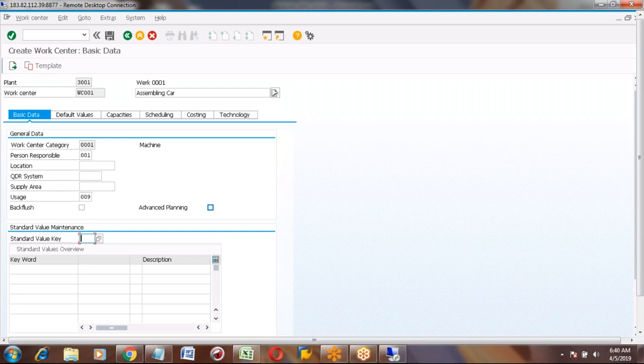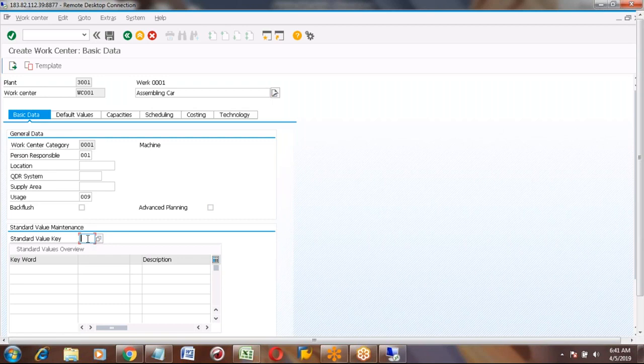So these are some parameters you are measuring in a work center. This group of parameters we will maintain in one key, which is called the standard value key. In the standard value key, we will maintain what parameters we would like to measure in this work center.